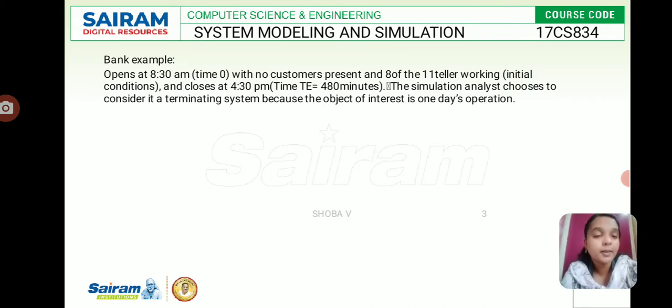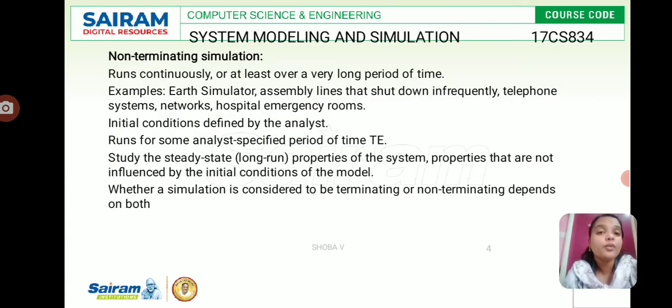Another example we can see is the Shady Grove Bank. The Shady Grove Bank opens at 8:30 a.m., time 0, with no customers present and 8 of the 11 tellers working under the initial conditions. The interaction between them is a process. Now we'll see the non-terminating simulations.